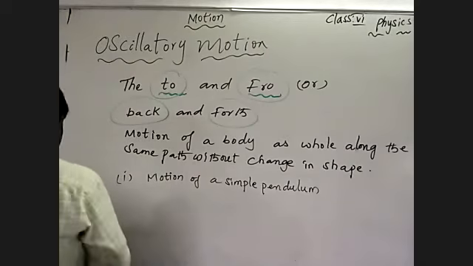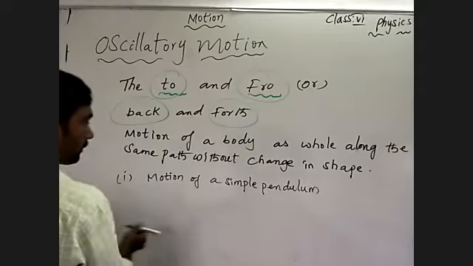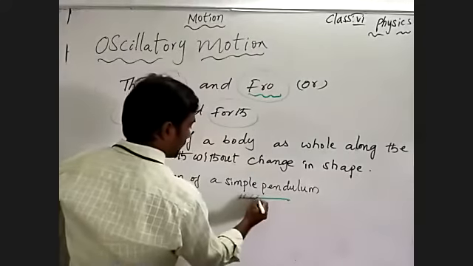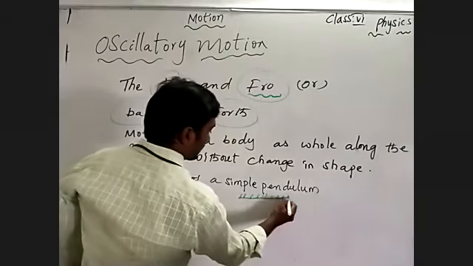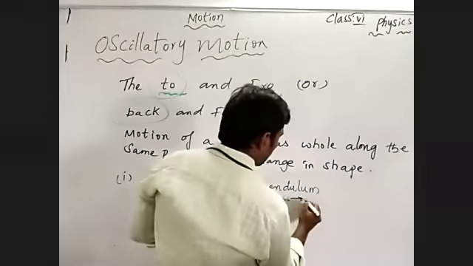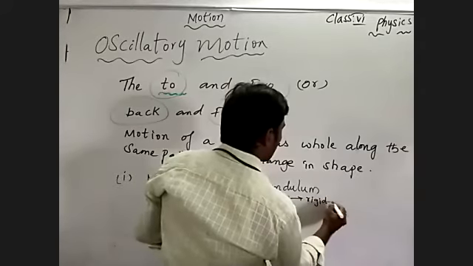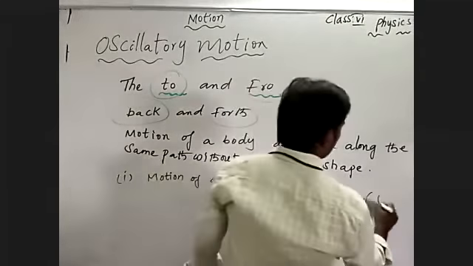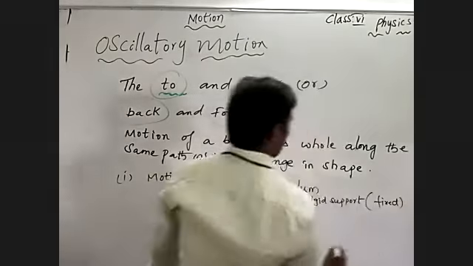How is the motion of a simple pendulum? See here, this is a rigid support. What is this? A rigid support. Understand? What I am calling this is a rigid support, means a fixed support.